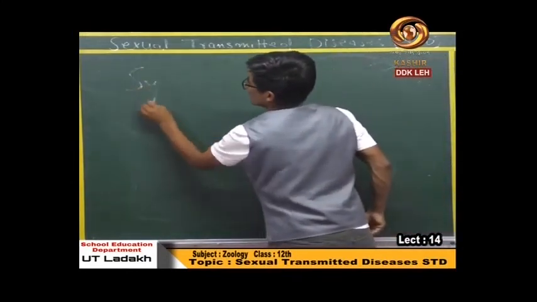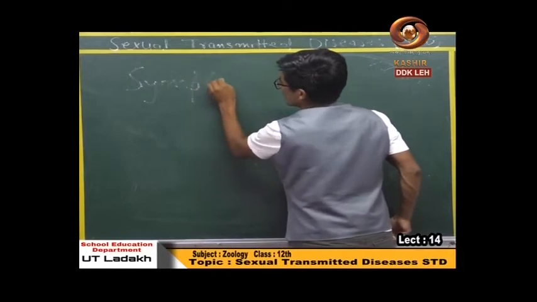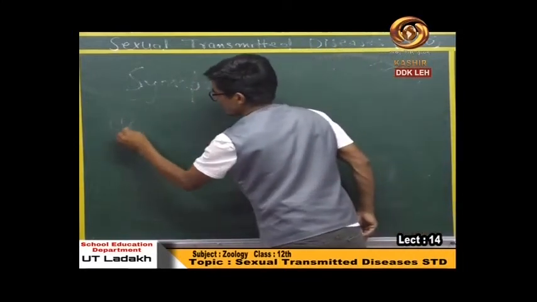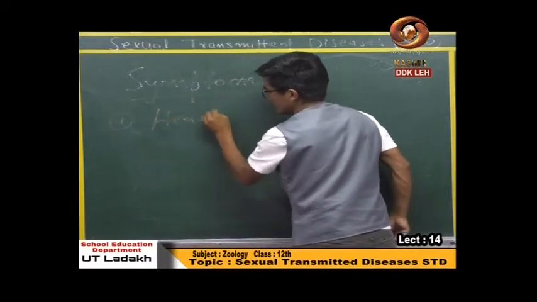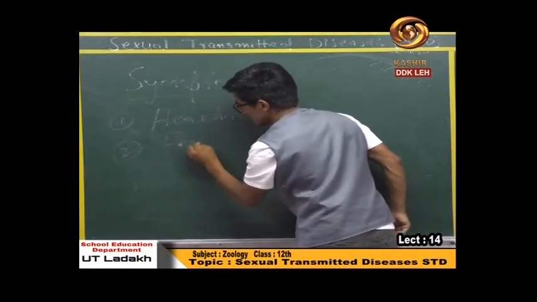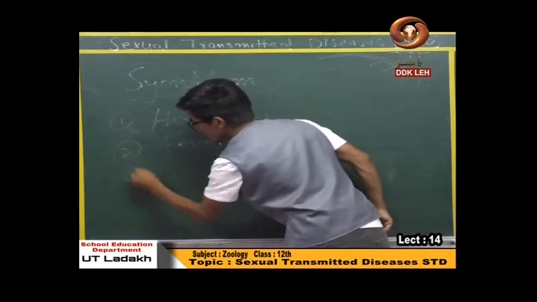Symptoms of this disease. Firstly, headache. Second is fever. Third is night sweating.